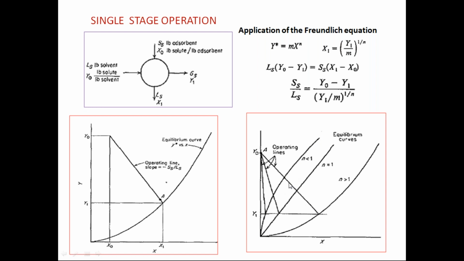So here, for example, if you have this one as a very costly adsorbent, even though it is consuming less, you cannot take this as an adsorbent to remove the solute from y0 to y1. And for this adsorbent, even though it is taking more, its cost is less, then you can go for this one.